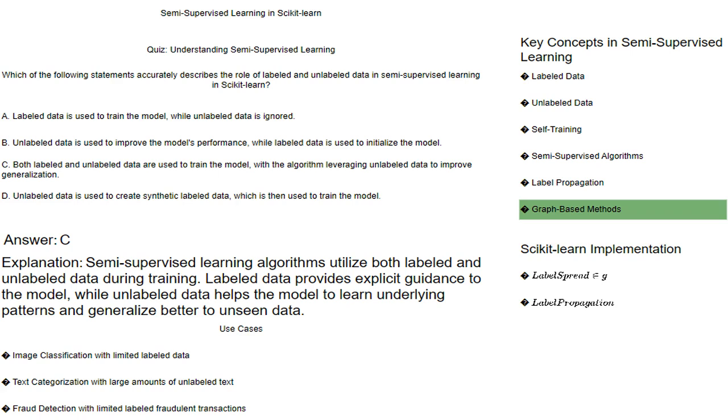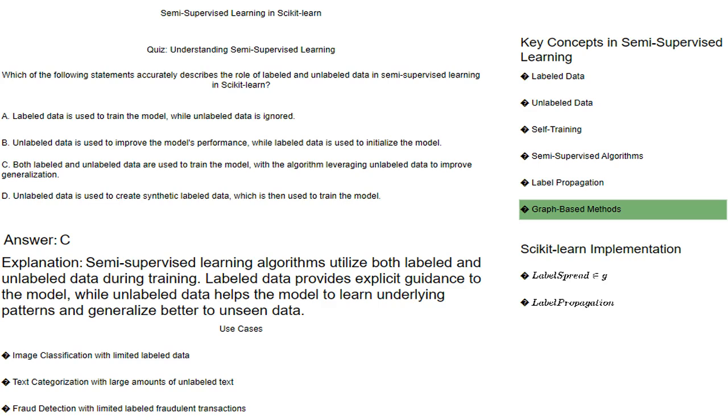Used in anomaly detection, where the model identifies outliers in the data by analyzing the graph structure. In a dataset of financial transactions, a graph-based model can identify suspicious transactions by analyzing the connections between transactions and users.